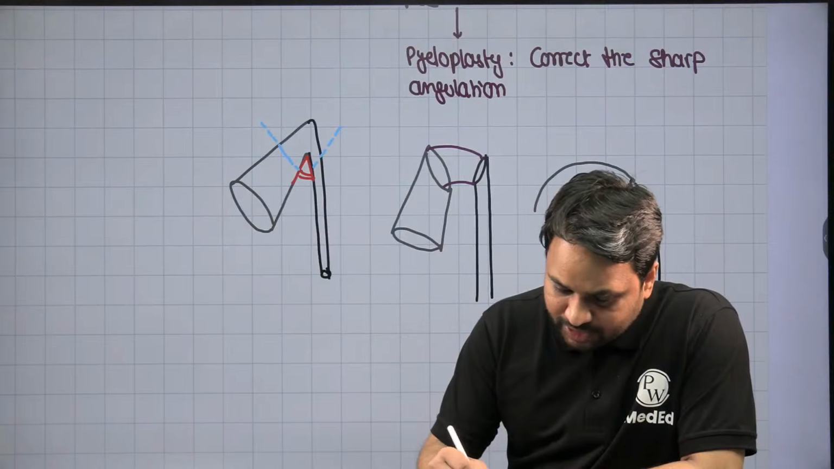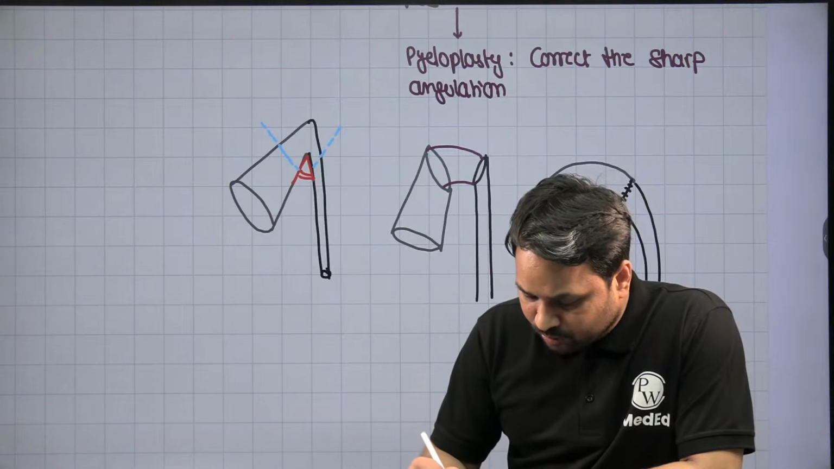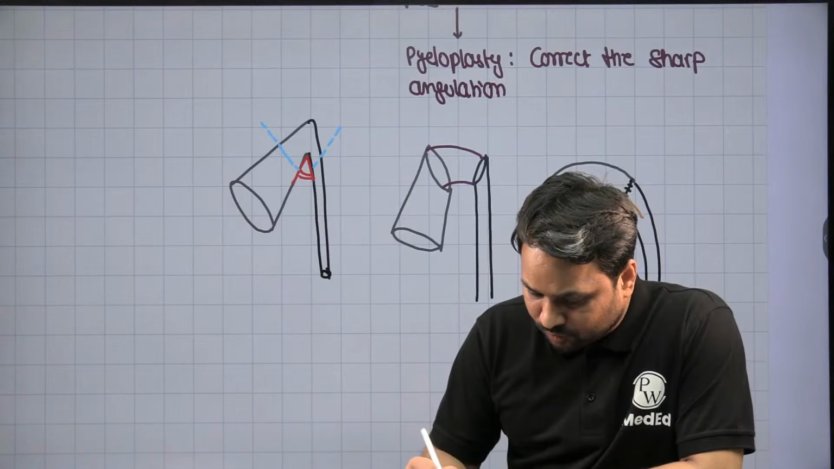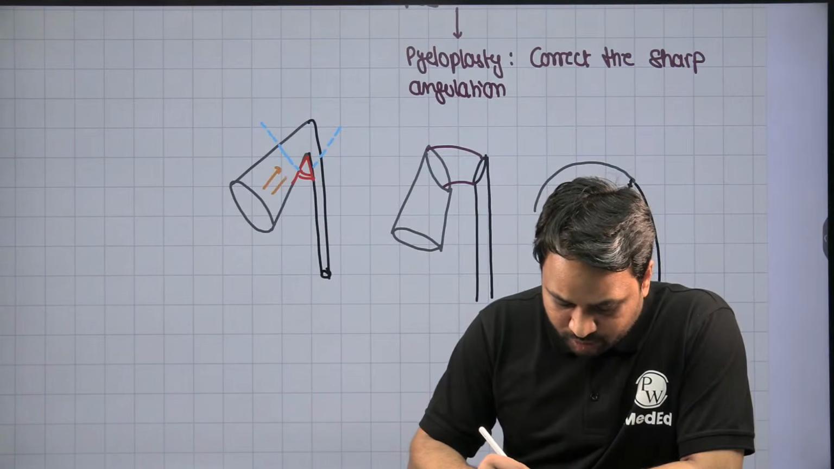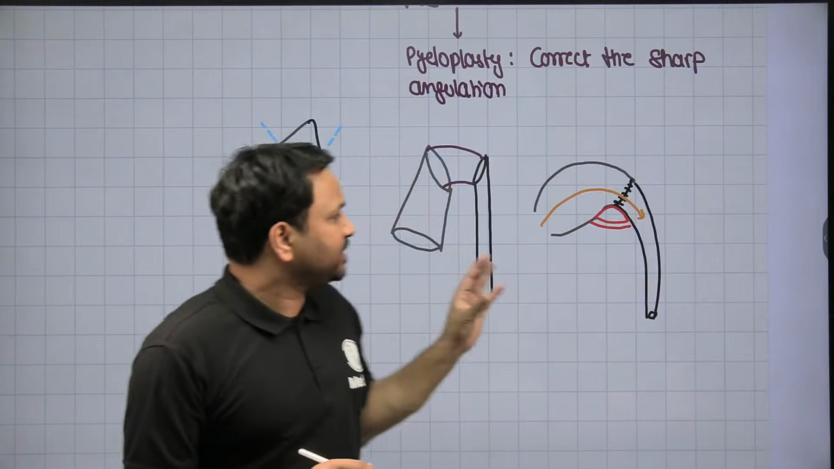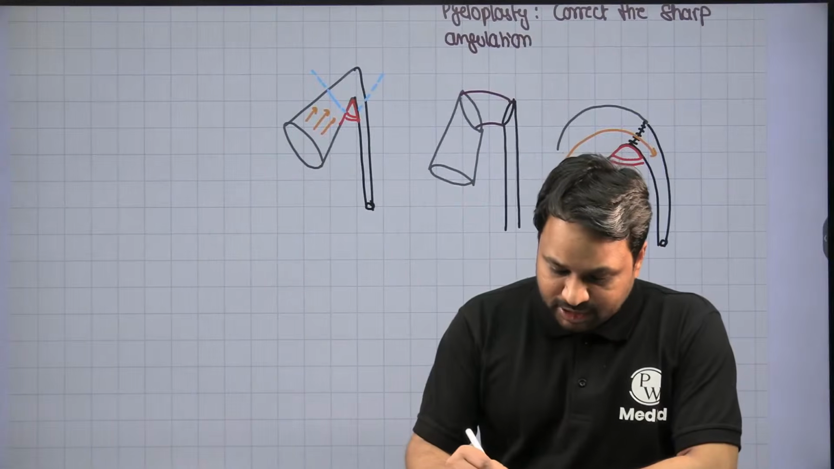Now, this acute angle which was there will now become an obtuse angle. This obtuse angle will allow the urine to flow. Here, the urine is not able to flow because of the anti-gravity drainage. Once you are able to achieve this angle, the urine will be able to flow. This is also called the Anderson-Hynes Pyeloplasty.